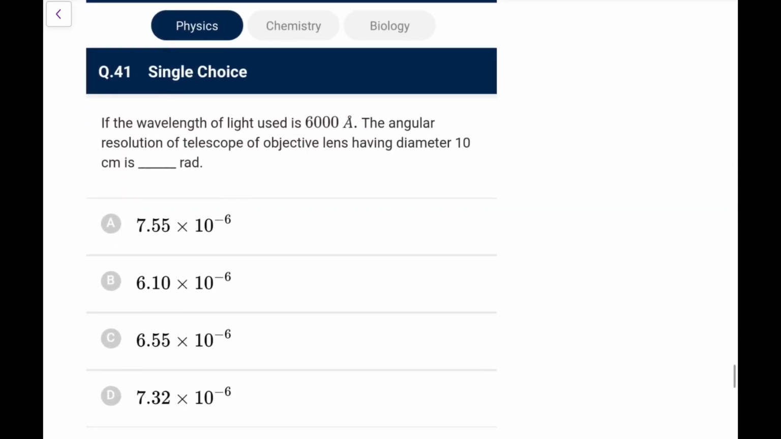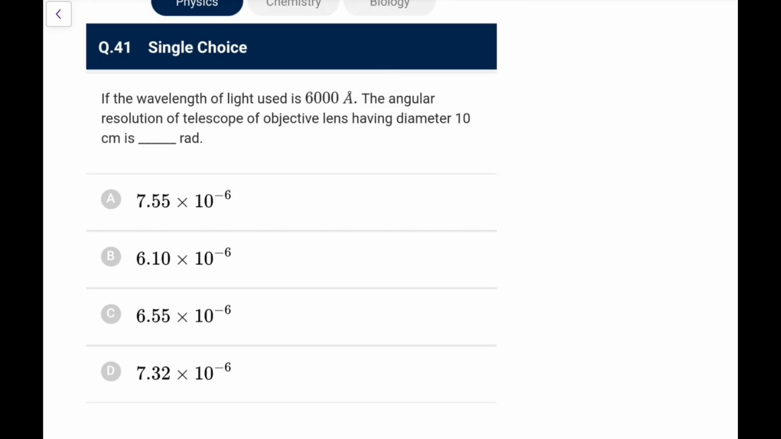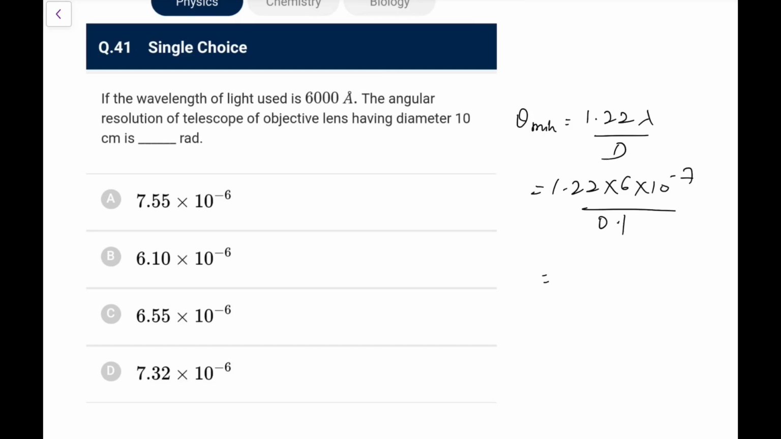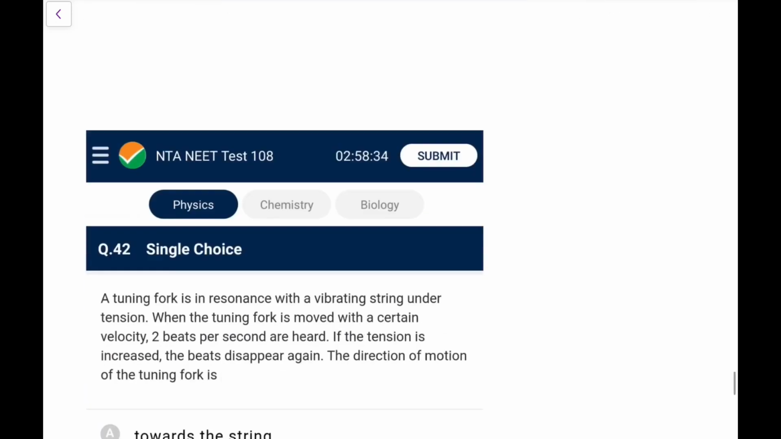Next one. If the wavelength of light is 6000 angstrom, what is the angular resolution of a telescope with this objective lens? We can directly say the angular resolution, that is theta minimum, is 1.22 lambda by d. So lambda is 6 into 10^-7, diameter is 0.1. So what we get, 1.22 into 0.6 into 10^-7, you can write like this. Okay, no, not 0.6, it would be 60, since 0.1 is there, so it would be multiplied by 10. So it would be 7.32, and the power will reduce to 10^-6. Go for option D here. Next one.